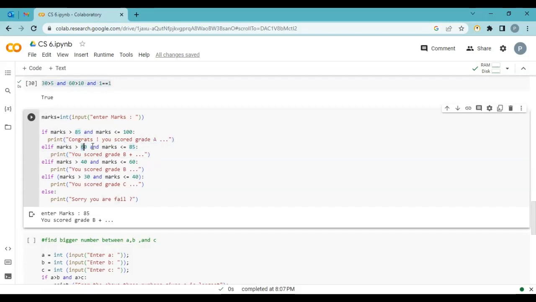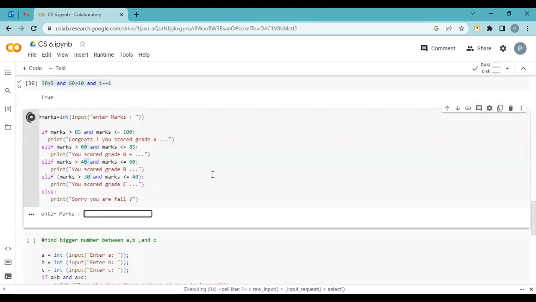If your mark is between 60 to 85, B plus. If it's between 40 to 60, B. And if it is greater than 30 but less than or equal to 40, then your score is C. And if it's less than 30, then it's fail.